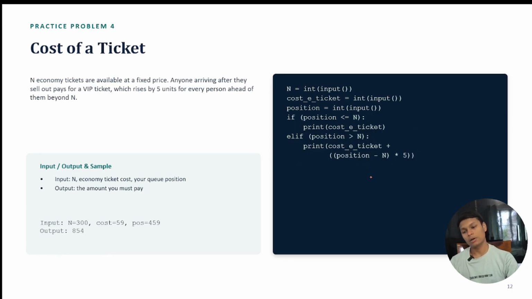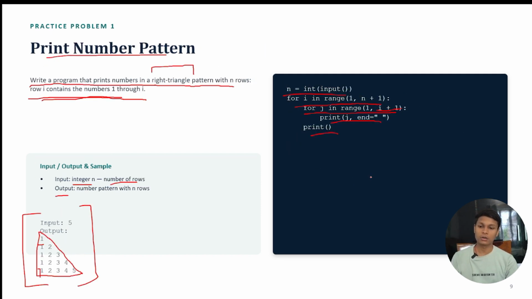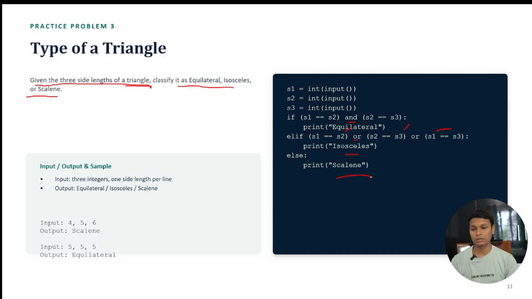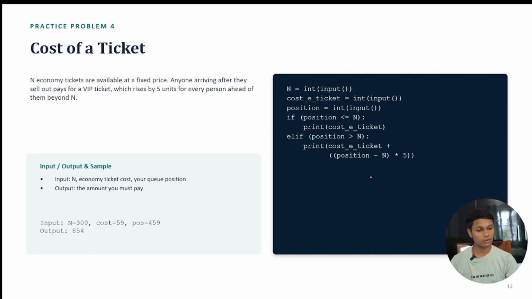So let's talk about another problem, which is our problem number 4, because we discussed three problems. I think you understand all three. First was pattern printing. Second is registration number. Third one is a triangle, where we check which type of triangle it is. And after that, you can see the cost of ticket that we are going to print.